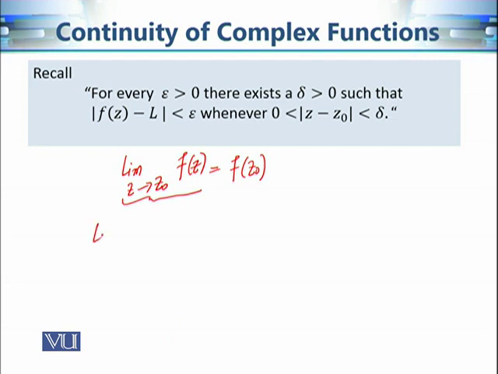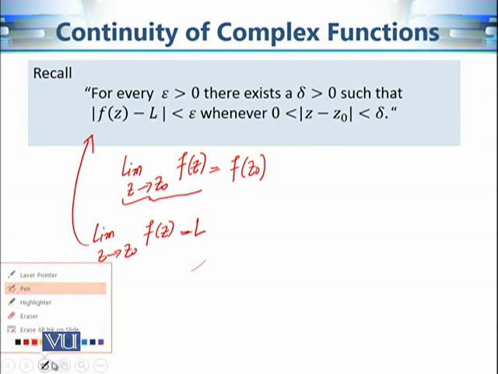The limit of f of z as z approaches z0 is equal to L if this condition is satisfied. For every epsilon, there exists delta such that the distance between f of z and L is less than epsilon whenever the distance between z and z0 is less than delta. That's how we define this limit.